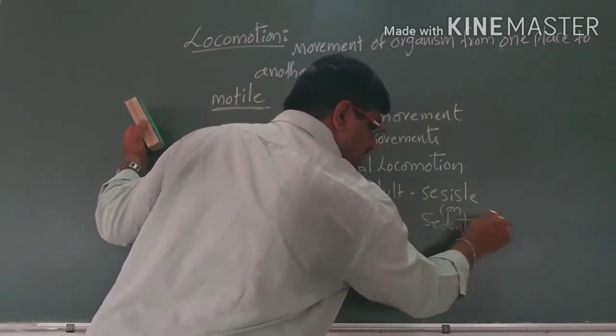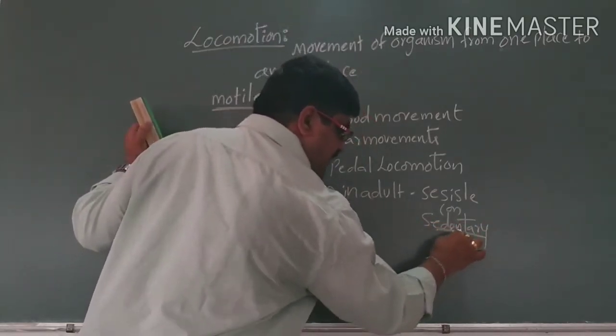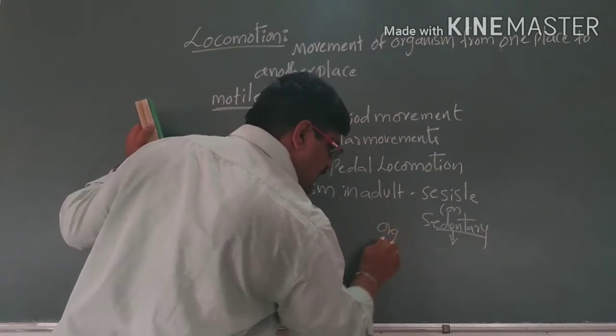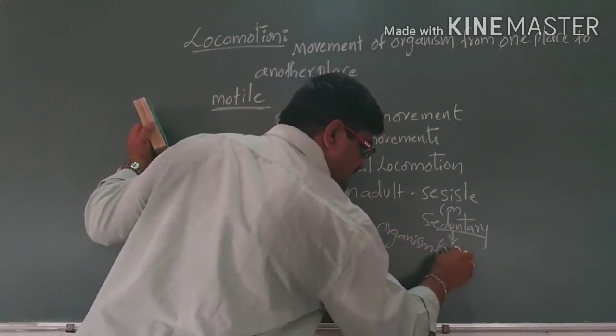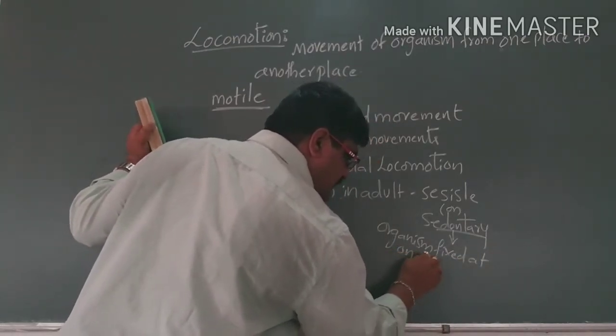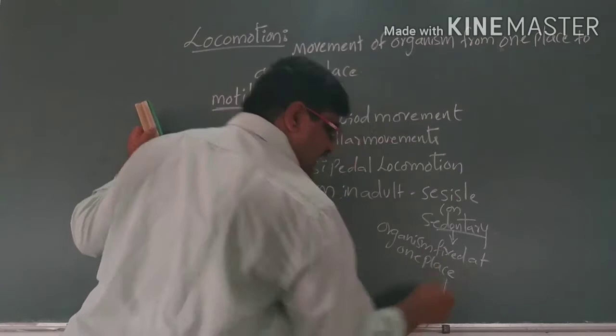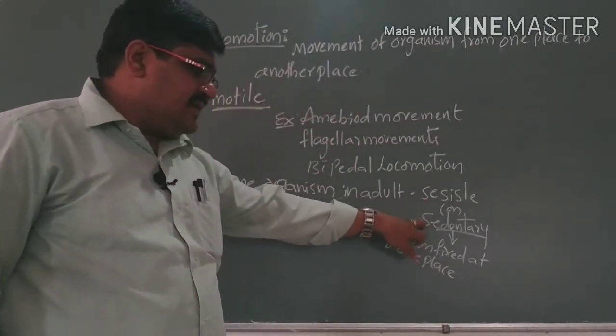Sedentary means they are fixed at one position. If organisms are fixed at one place, then such types of organisms are called sessile or sedentary.